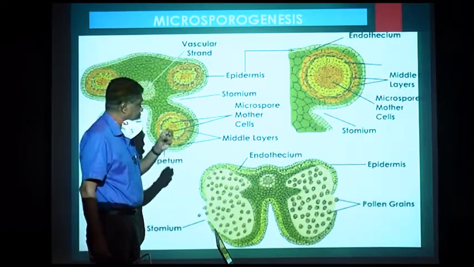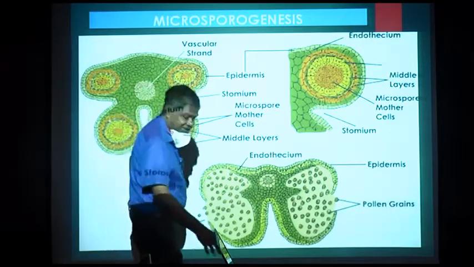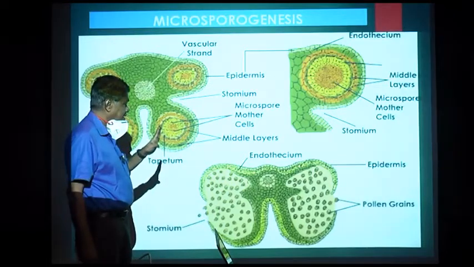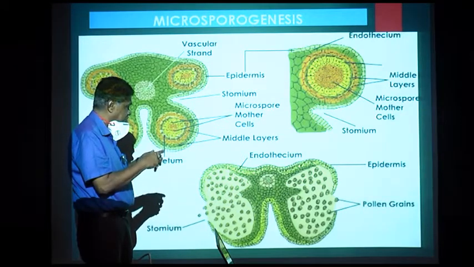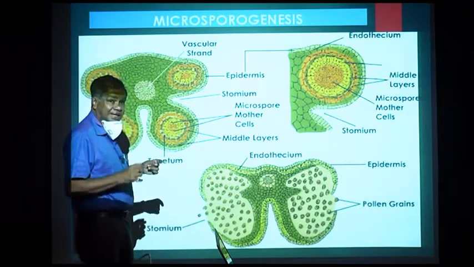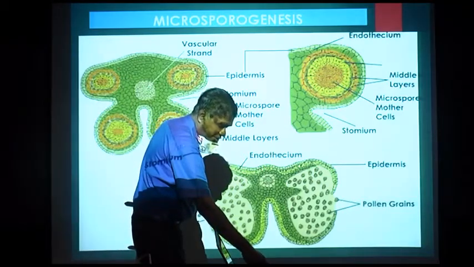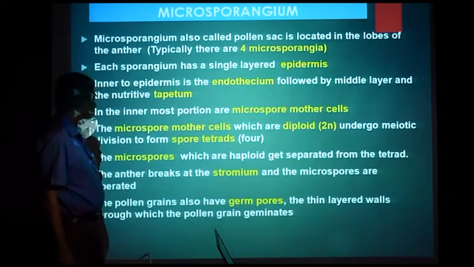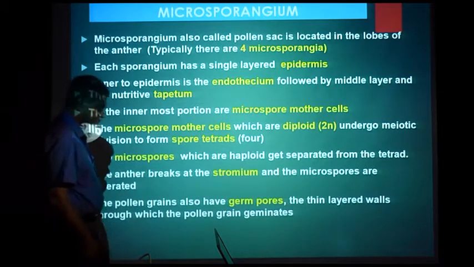Now why do we say 4 microspores? Because meiotic division results in 4 cells, 4 microspores. Initially all the microspores are together and it is called tetrad. Tetra means 4. Now the microspores which are formed are haploid.